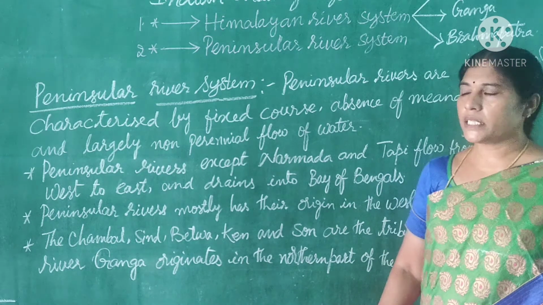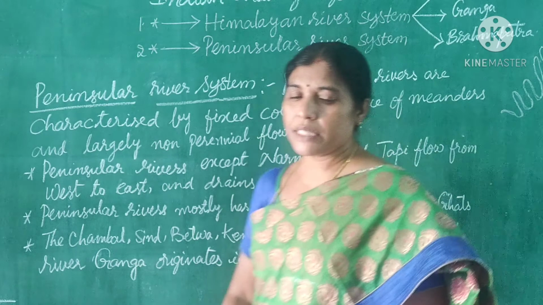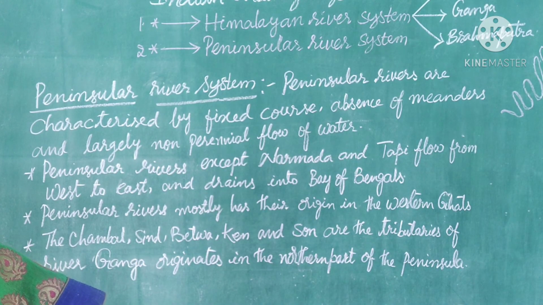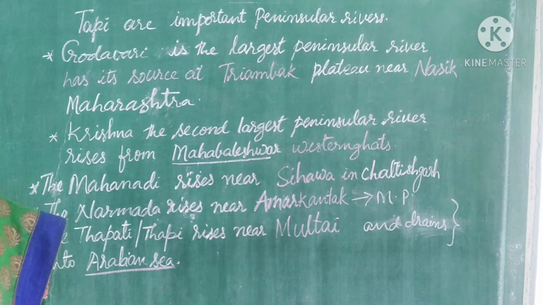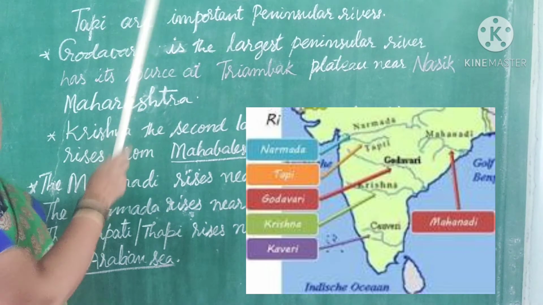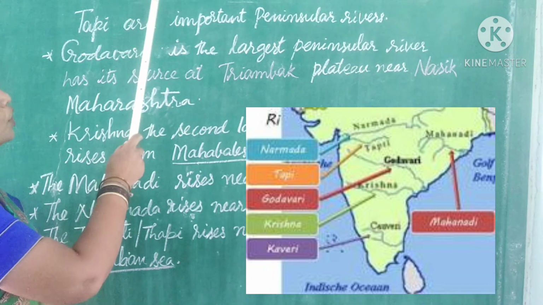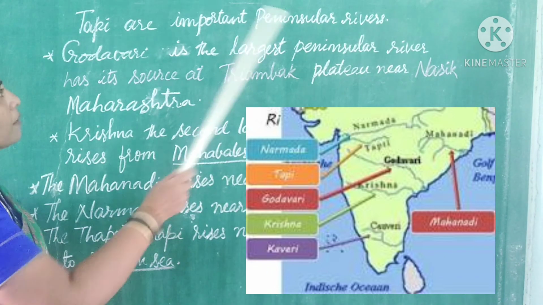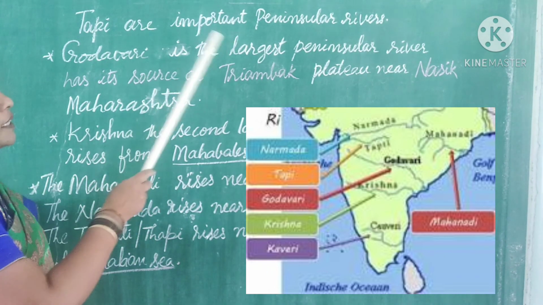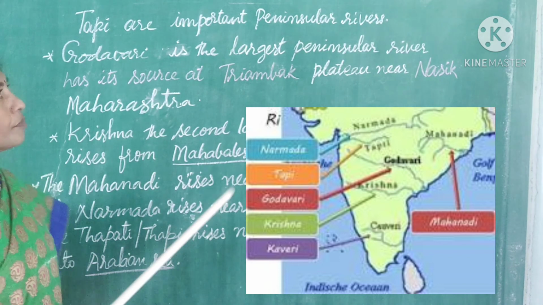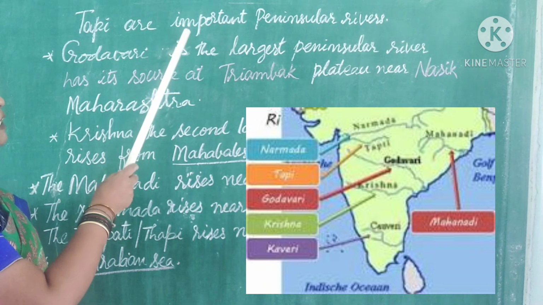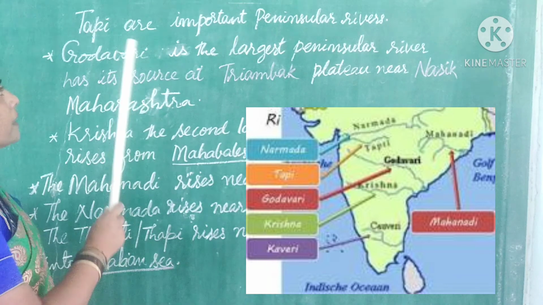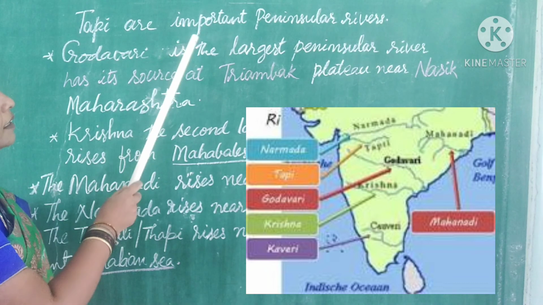And if you look at the other important rivers of the peninsular rivers, Godavari is the largest of all peninsular rivers. Some of the important peninsular rivers are Godavari, Krishna, Mahanadi, Kaveri, Narmada and Tapi. These are the peninsular rivers.